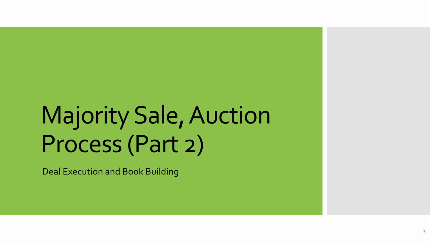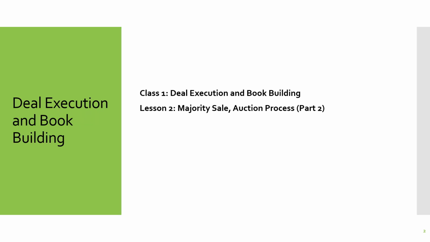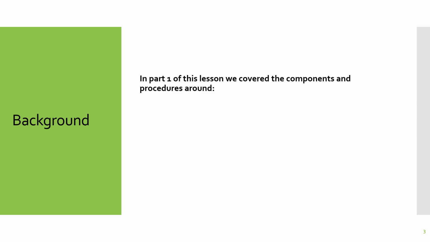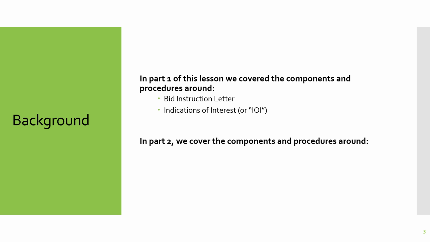Majority sale auction process, part 2. This is lesson 2 of class 1. In this lesson, we'll review the steps and procedures required to close M&A deals. Background. In part 1 of this lesson, we covered the components and procedures around bid instruction letters and indications of interest. In part 2, we will cover the components and procedures around letters of intent and definitive agreements.